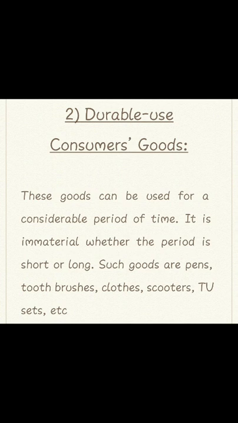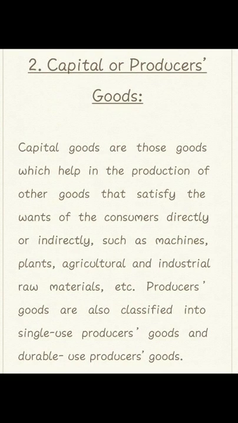But a car is a long time, and a washing machine is a long time period good. We use them again and again. Clear? Clothes, machine, toothpaste, scooter, bat are many durable use consumer goods.